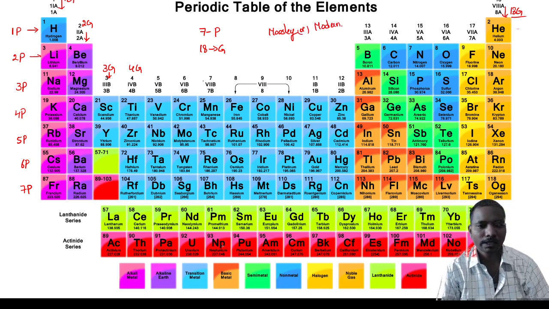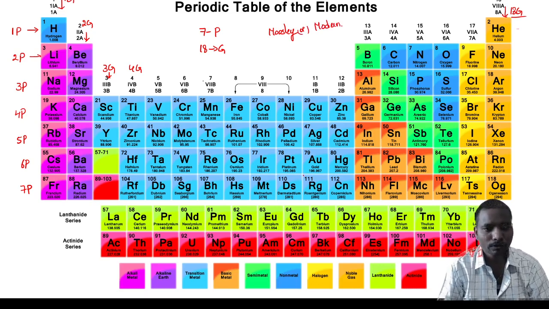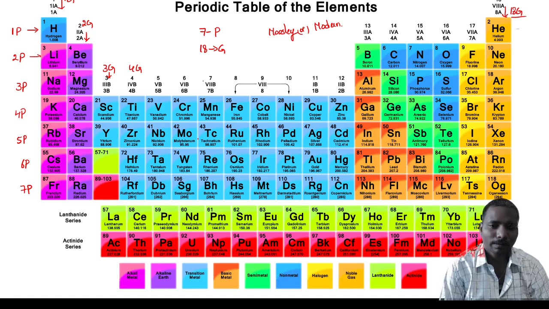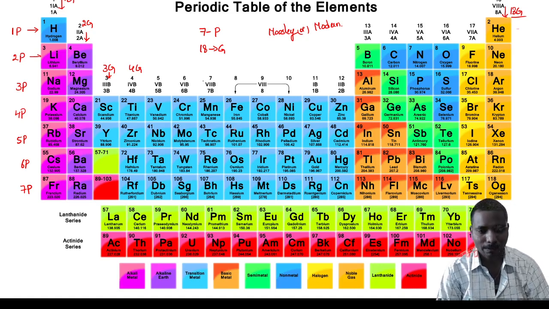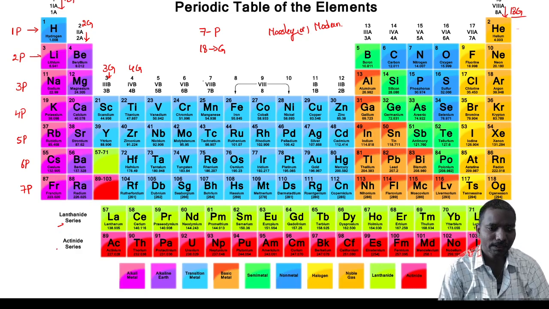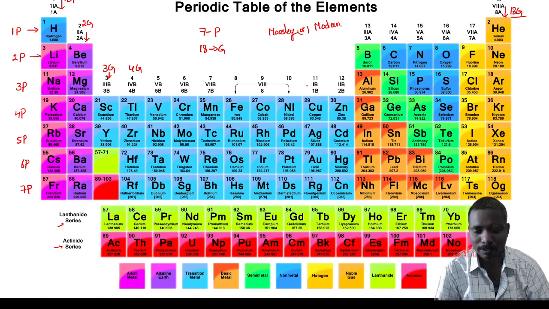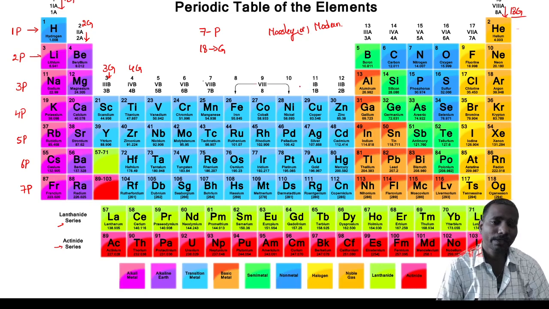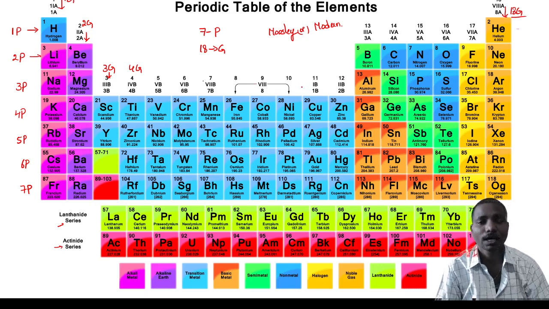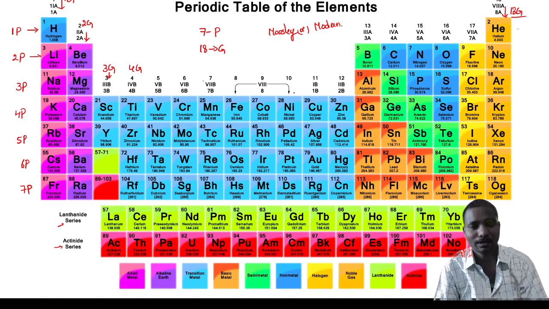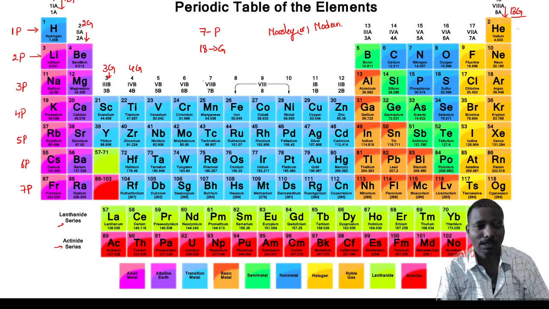In the next session we will discuss what metals and non-metals are, what the lanthanoid series and actinoid series are, what the s block, p block, d block and f block are, all those we will discuss, and important terms like atomic size, ionization energy, electron affinity, and how the electron affinity changes in the groups and in the periods.